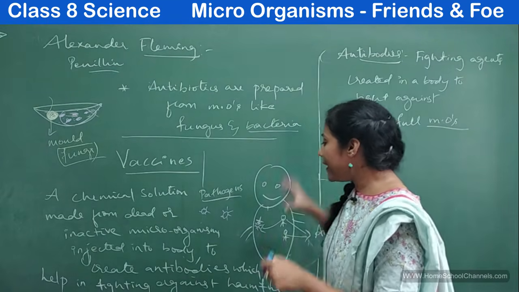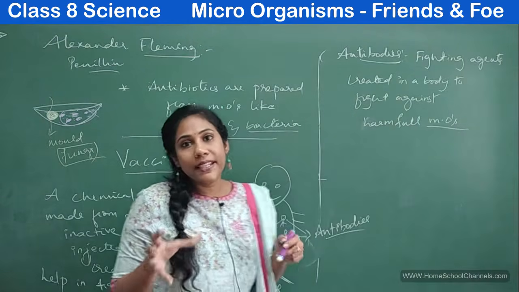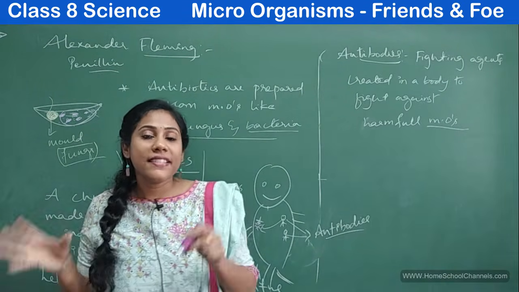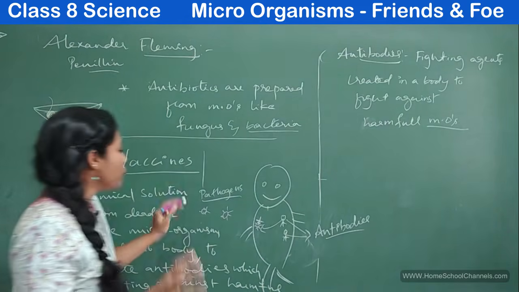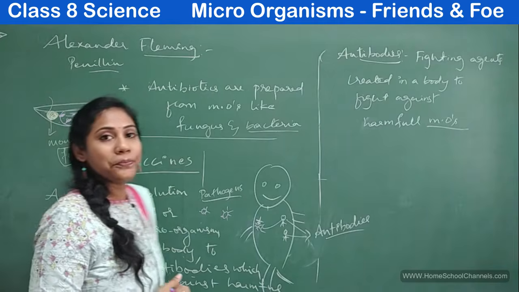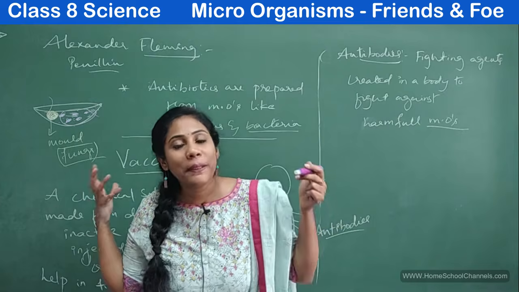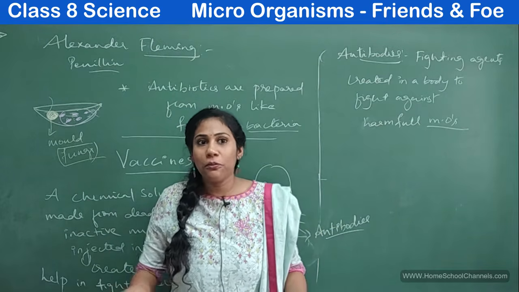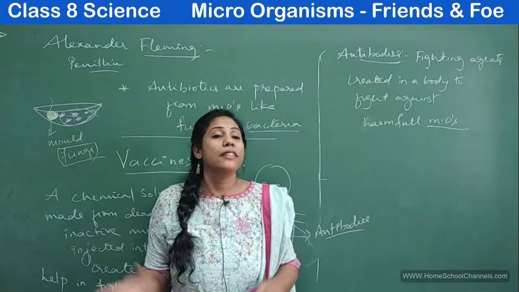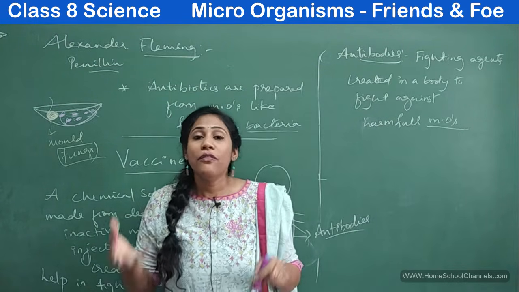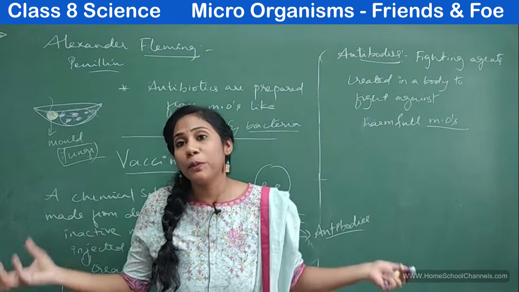So generating such antibodies, having such antibodies in a human body is very important, right? These antibodies would fight against the diseases. So those solutions, we call them vaccines. Because of these vaccines, nowadays we don't have people with tuberculosis. We do have, but the people who got vaccinated will not get tuberculosis. The people who got vaccinated will not get measles and mumps. The people who got vaccinated will not get the polio virus.